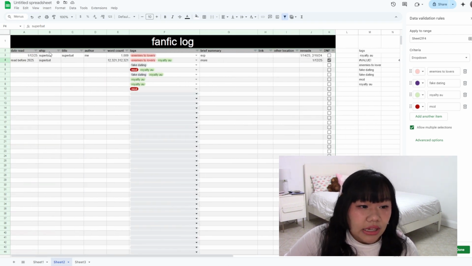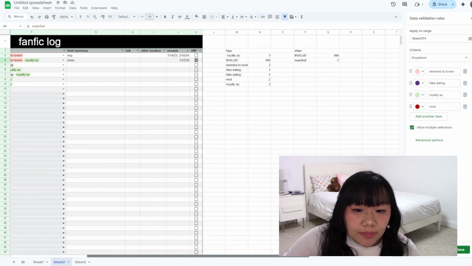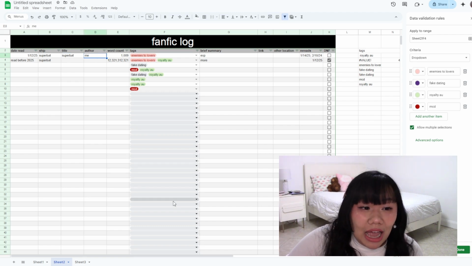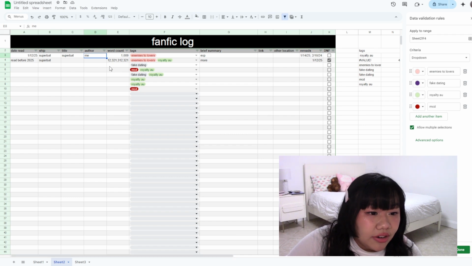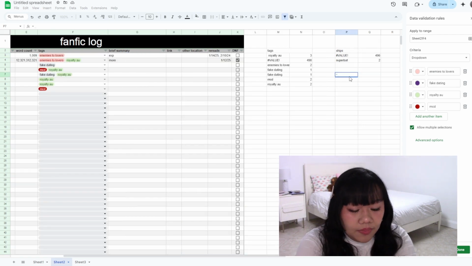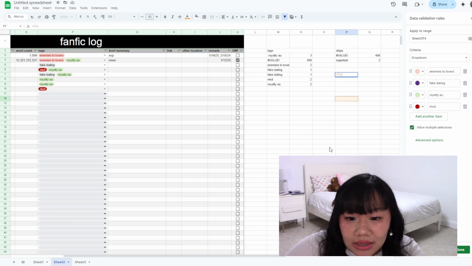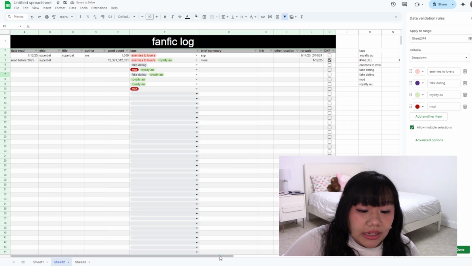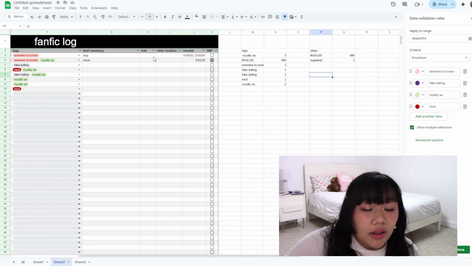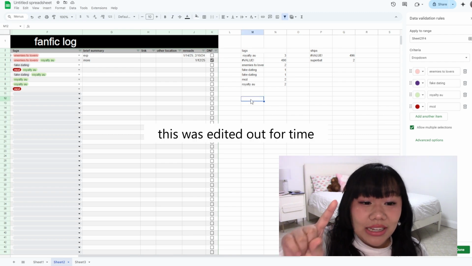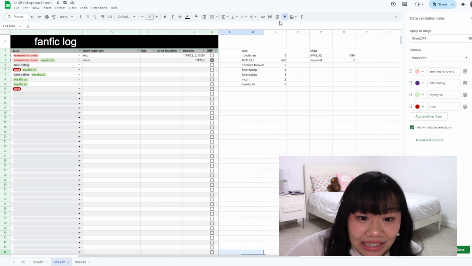Because the date's just for me, so I can like filter it, I think. I kind of do want to count what ships I'm reading. Don't need to count title. I don't really, right now, I don't want to count author. Maybe I could see what my most read author is, but I don't know. Obviously, word count will also be pretty simple because it should just be sum. The tags are probably the biggest thing. I don't need to filter out the summary at all. The links, did not finish. I can also, as we've seen, I was able to make a chart for did not finish. So I think that this is it.